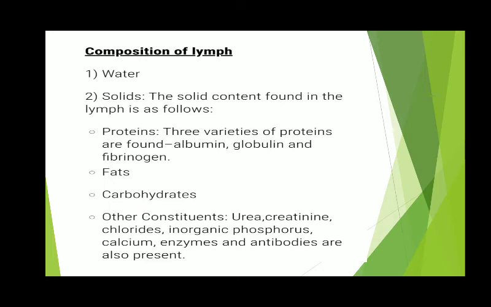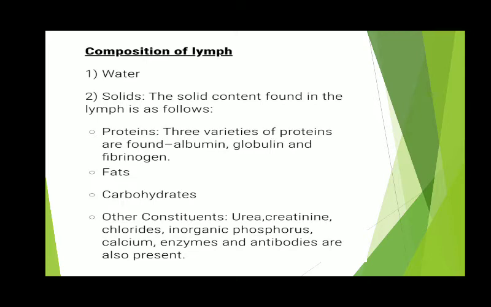Now we will see what is the composition of lymph. Before discussing the composition of lymph, let me tell you how this lymph is carried in our body. The lymphatic system consists of the following parts: lymph capillaries, lymph vessels, lymph nodes and lymph glands.